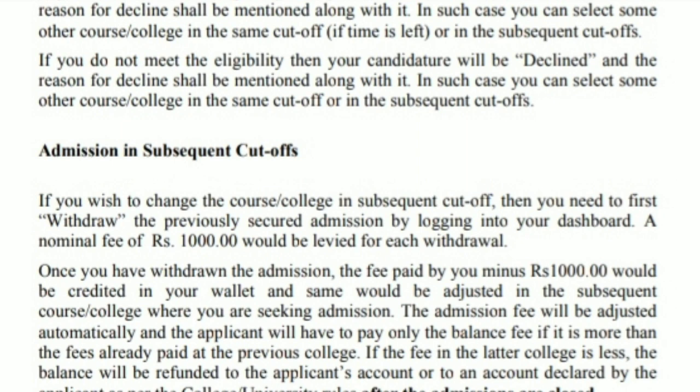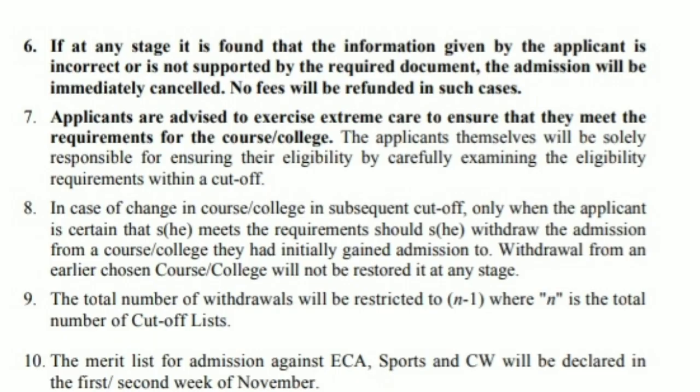Here the university has also provided that if you wish to change the course or college in a subsequent cutoff, you have to first withdraw the previously secured admission by logging into the dashboard. Then a nominal fee of 1000 would be deducted, right? Whatever you have paid, 1000 will be deducted, the rest of the amount will be paid back, and then you can apply to another course and another college, right?